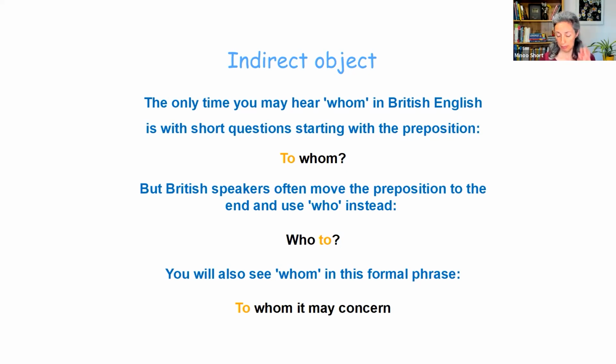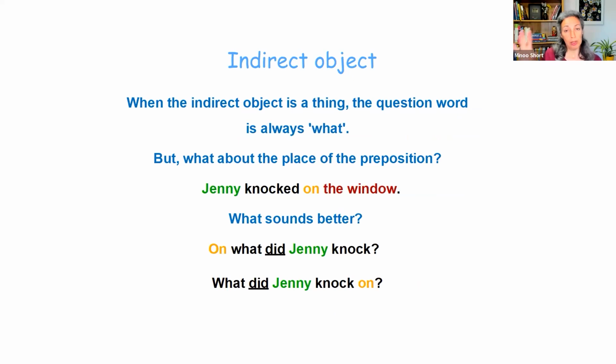The only time in British English you see the word whom is in the formal phrase to whom it may concern. That's when you write a letter, for example, to just anybody. This letter can be taken to whoever needs to see it. And then you will see this form, to whom it may concern. So that is about who and whom. I hope that's clear. Now let's come back to what.